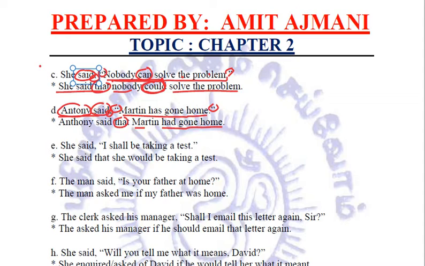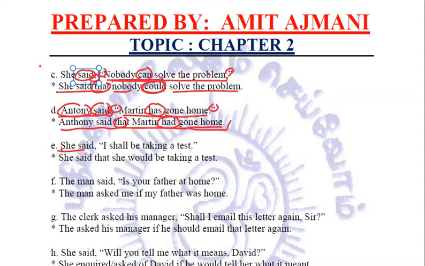Now we know that the present form is converted into the corresponding past form. So here it is present perfect in the direct speech, which will be converted into past perfect. So it will be Anthony said that Martin had gone home. Clear?